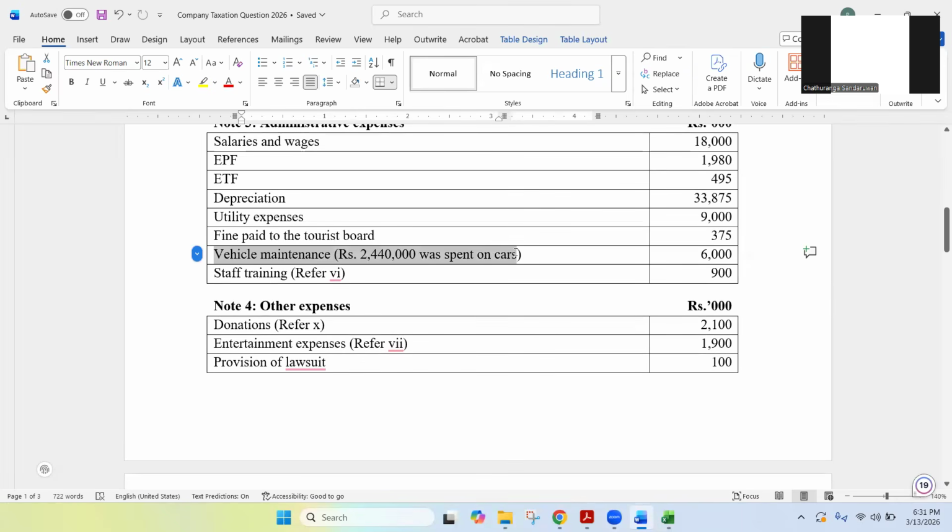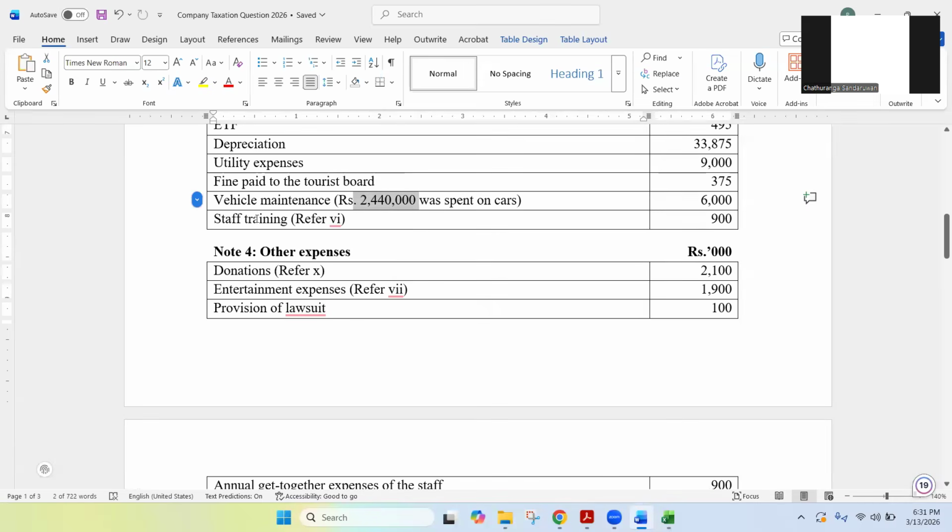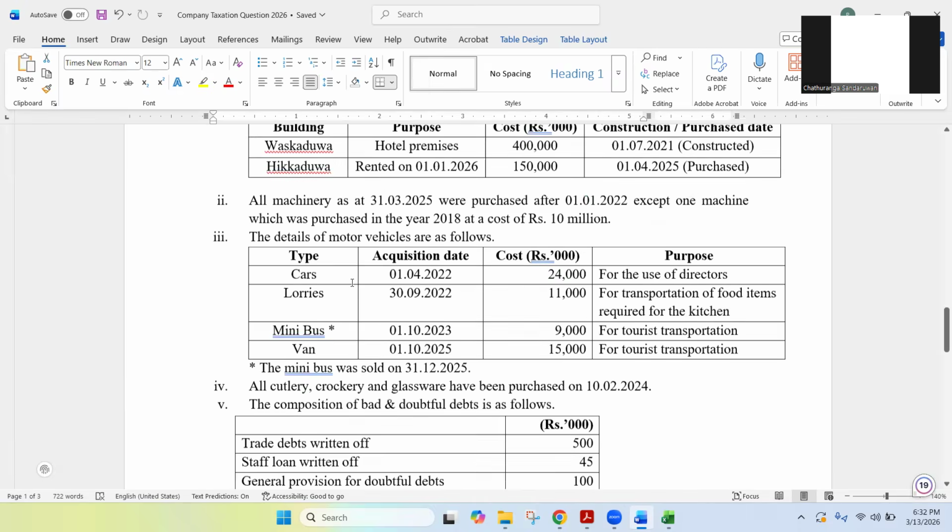And then vehicle maintenance. Can you remember I told you to memorize this? Out of 6,000 vehicle maintenance, 2,440 was spent on cars. Now you know the specialty of cars. Cars are used by the business or directors or whatever. Depending on the situation, you need to adjust. And then staff training, you have another note number 6.